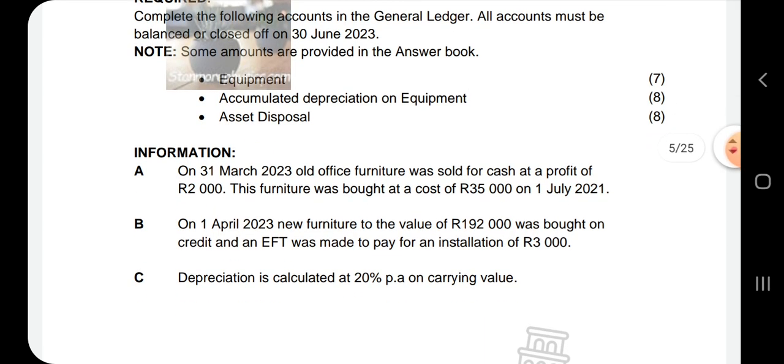And then the information is that on 31 March 2023, old office furniture was sold for cash at a profit of 200. This furniture was bought at a cost of 35,000 on the 1st of July 2021. So on the 1st of April 2023, new furniture to the value of 192,000 was bought on credit, and an EFT was made to pay for an installment of 3,000. So depreciation is calculated at 20% per annum on the carrying value.